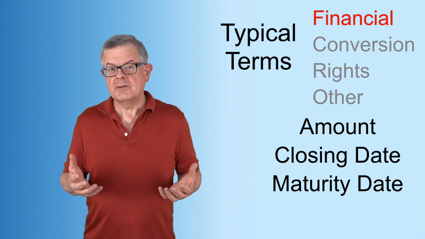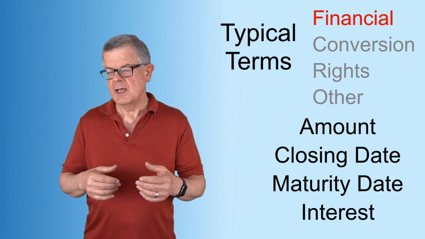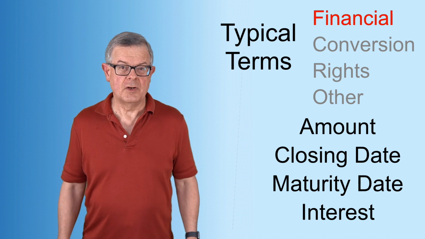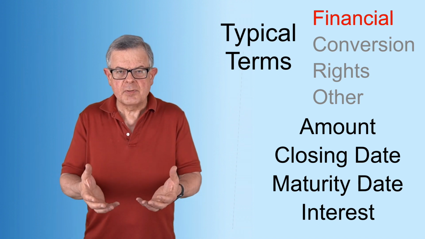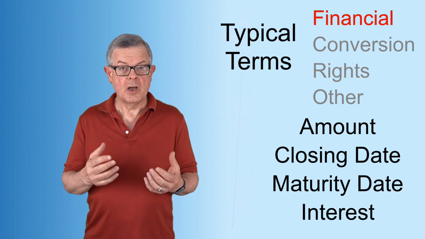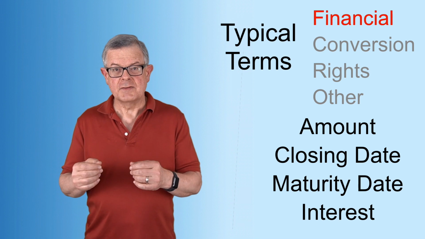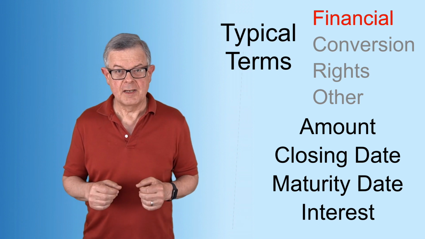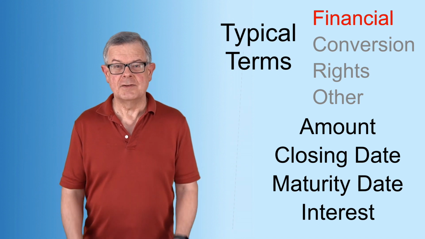And finally, there'll be an interest rate. This is a loan, so not only a maturity date, but an interest. It's usually a simple interest rate, 8% is very, very common. But this is not an interest that you're actually paying. It's simply an interest that accrues along with the principal of the loan, so that in the future, it's the loan amount with interest that's going to convert to ownership in the company. It's not cash that you're typically going to actually pay to the investor.